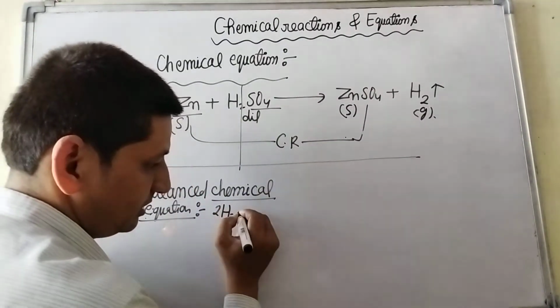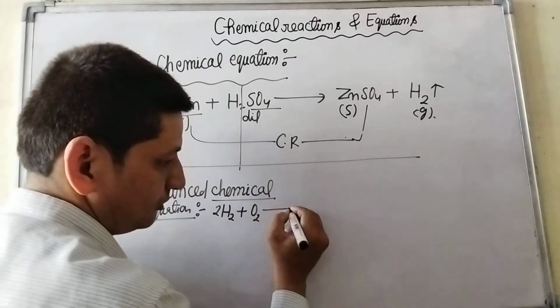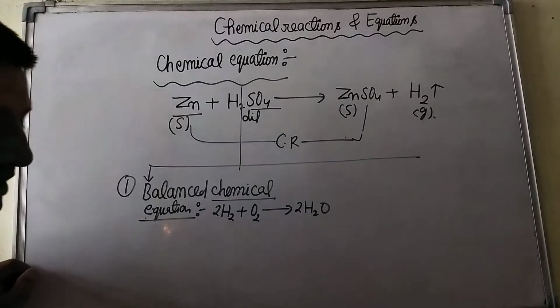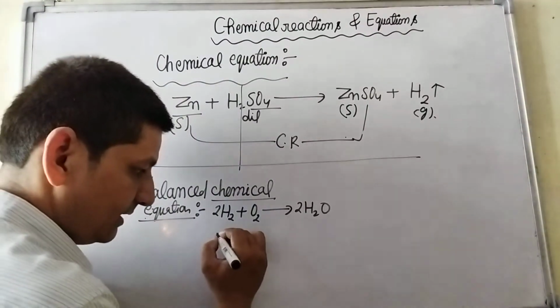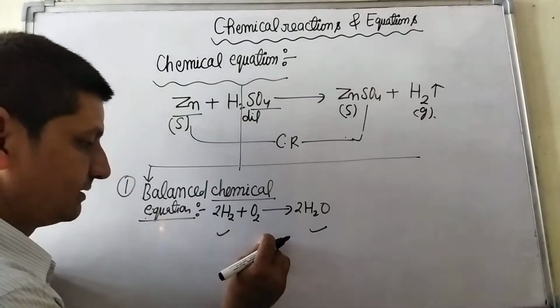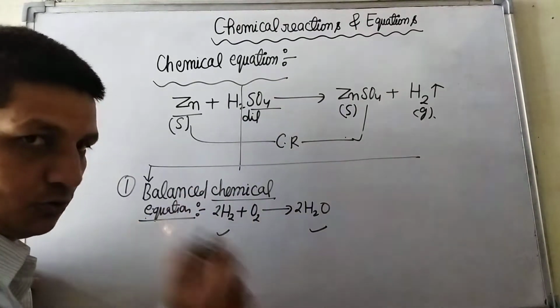Example, hydrogen combined with oxygen to form water. Here the number of atoms on the reactant side and product side are equal, so we can say this is a balanced chemical equation.